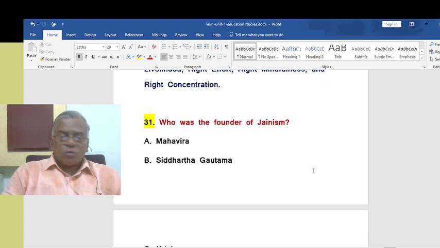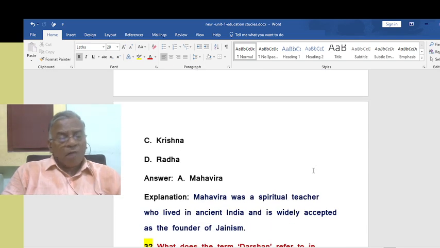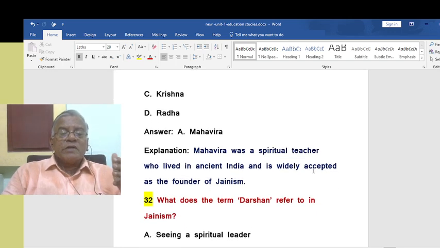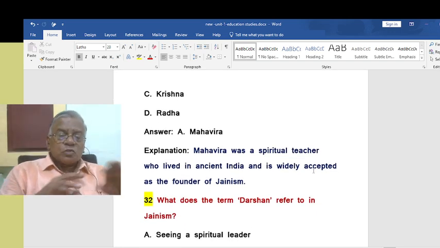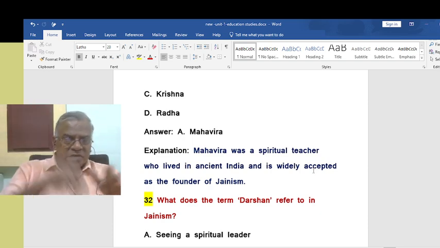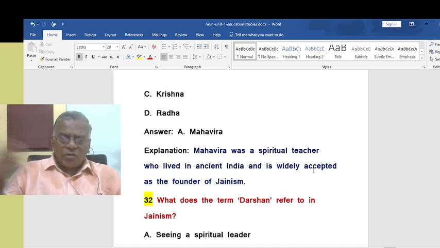Now we are going to Jainism. Who was the founder of Jainism? Mahavira. That we know. Mahavira was a spiritual leader who lived in ancient India and is widely accepted as the founder of Jainism. Everyone accepts him as the founder of Jainism.